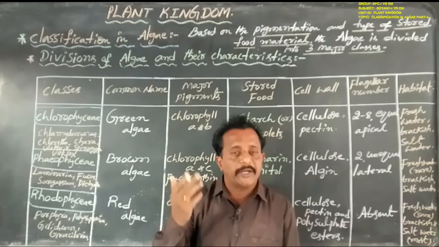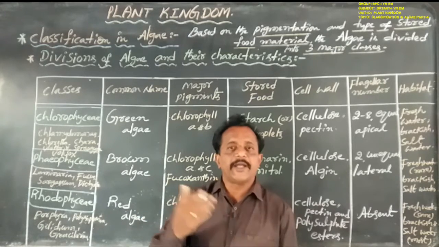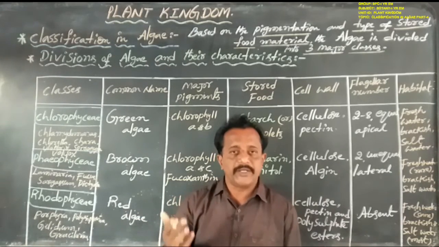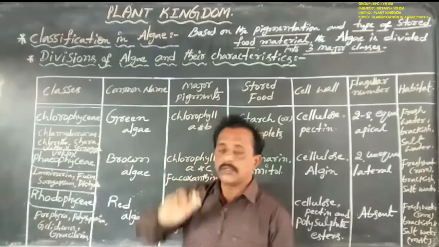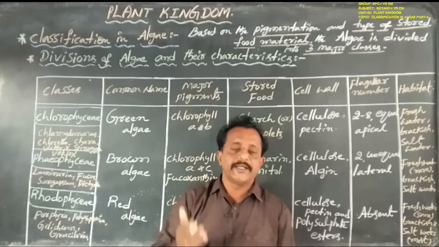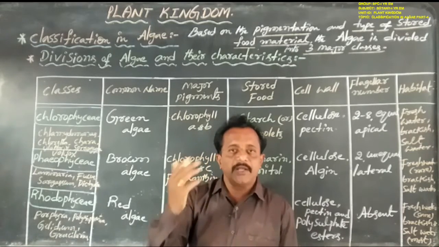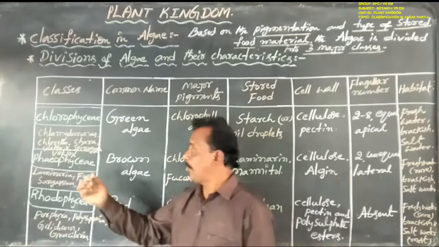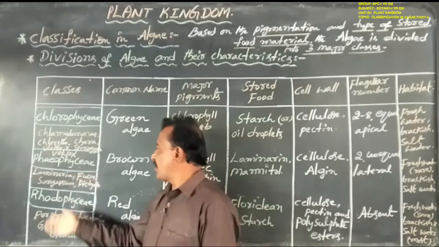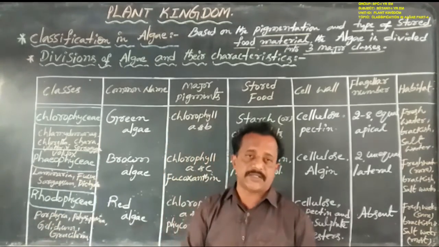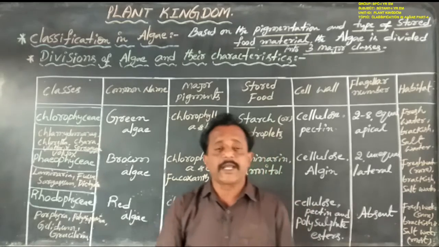The massive plant body consists of a holdfast, stipe and frond. Holdfast means the plant body is attached to the substratum. The stalk-like or stem-like part is the stipe, and the leaf-like photosynthetic organ is the frond. This appears in Laminaria, Fucus, Dictyota as well as Sargassum, but Laminaria are also known as kelps.